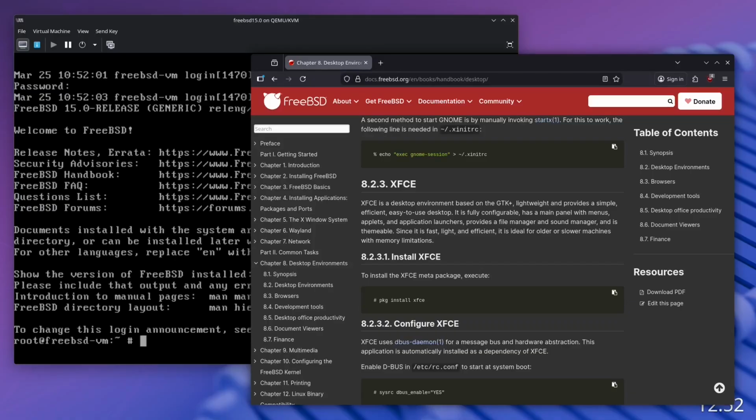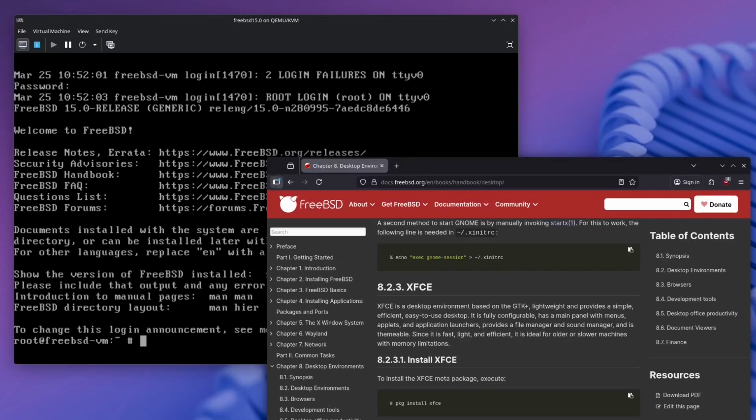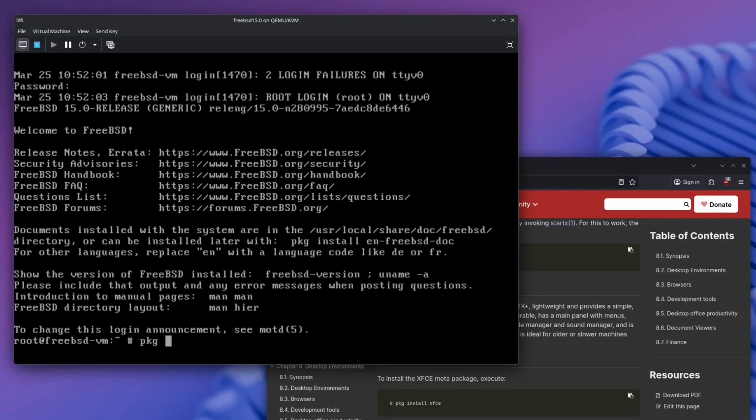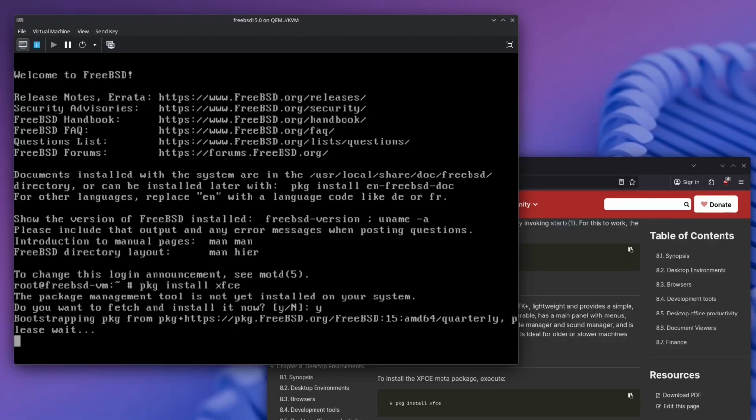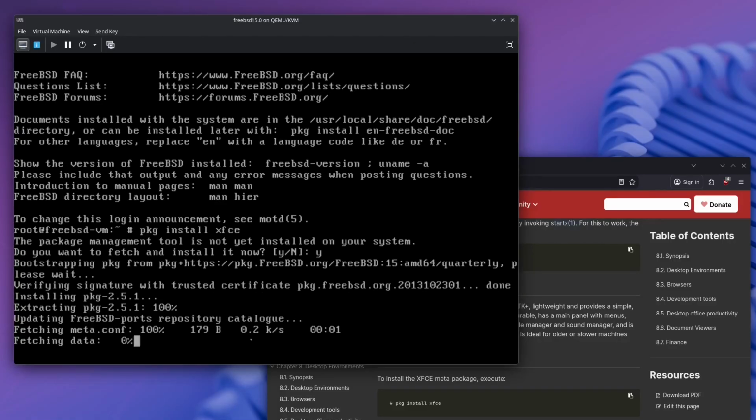So it seems I need to run this command, pkg install, and I guess yes, the package management tool is not yet installed, which looks a bit weird, but I mean, if it works.